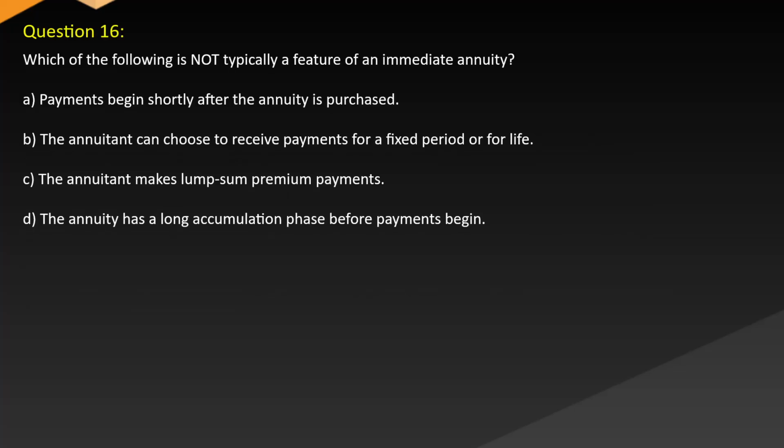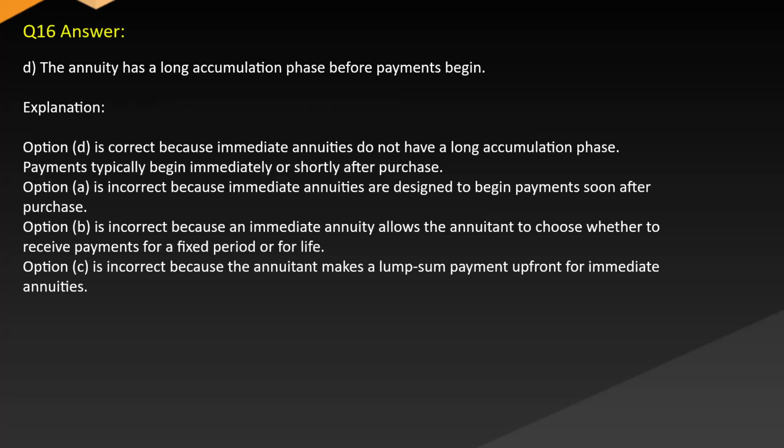Question 16. Which of the following is NOT typically a feature of an immediate annuity? A. Payments begin shortly after the annuity is purchased. B. The annuitant can choose to receive payments for a fixed period or for life. C. The annuitant makes lump sum premium payments. D. The annuity has a long accumulation phase before payments begin. Answer: D. The annuity has a long accumulation phase before payments begin.